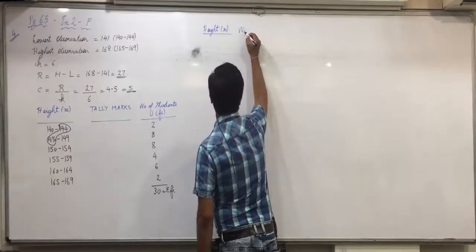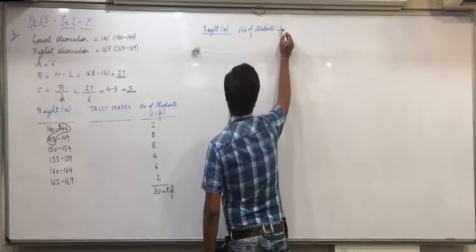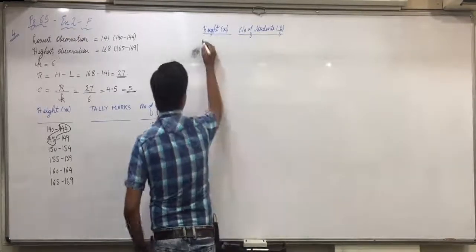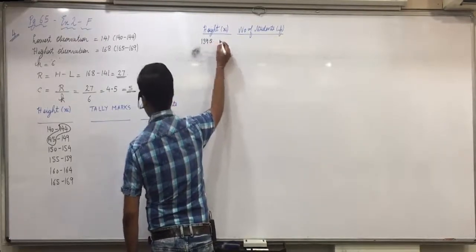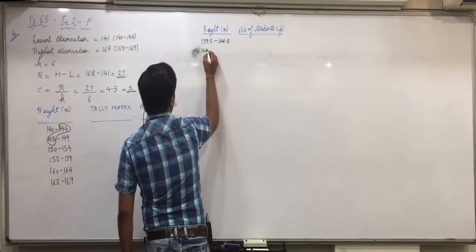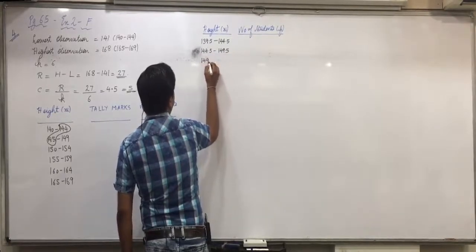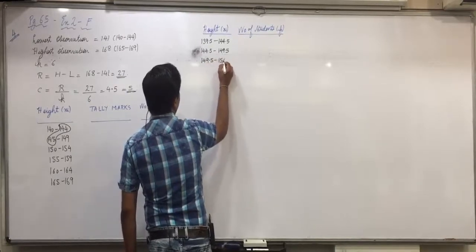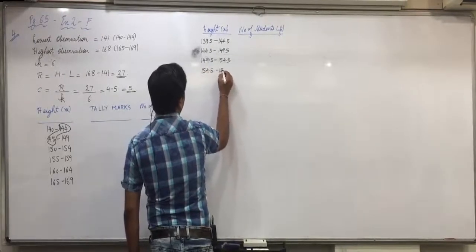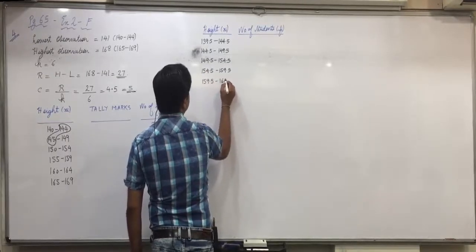We get 139.5 to 144.5, then 144.5 to 149.5, 149.5 to 154.5, 154.5 to 159.5, 159.5 to 164.5.